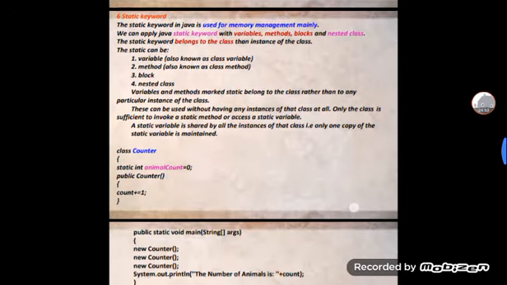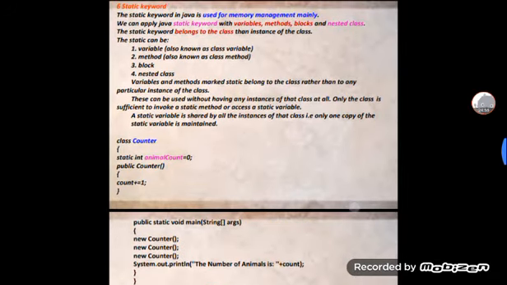After that, the static keyword. How to use the static keyword? The static keyword in Java is used for memory management. We can apply the Java static keyword with variables, methods, blocks and nested classes.